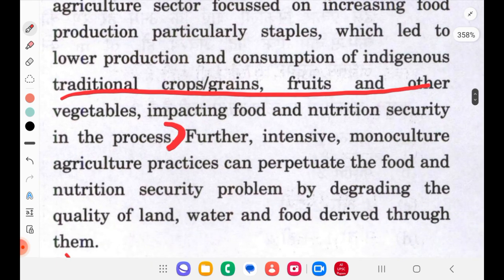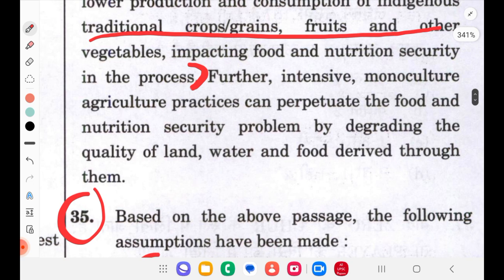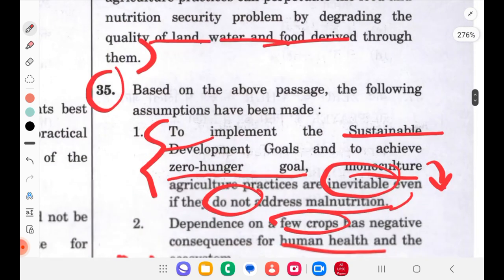Further, intensive monoculture agriculture practices can perpetuate the food and nutrition security problem by degrading the quality of land, water and food derived through them. So they are saying not only malnutrition but also land and water get corrupted. So now we'll see the options.